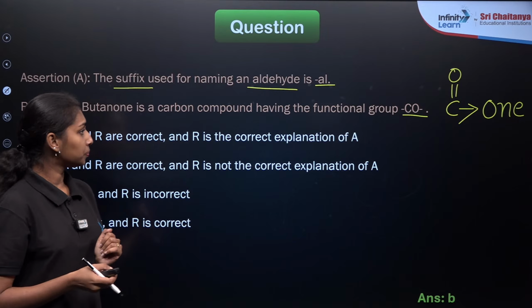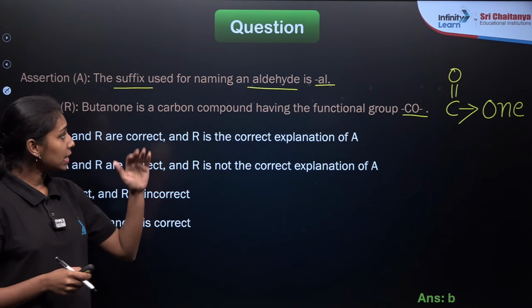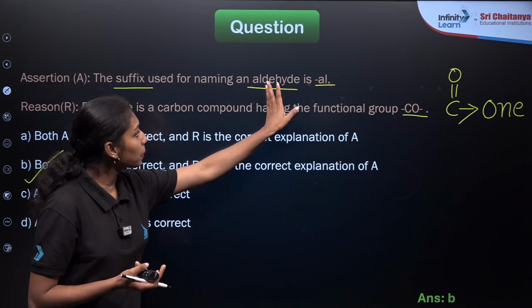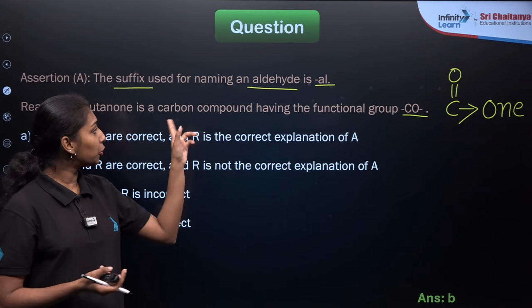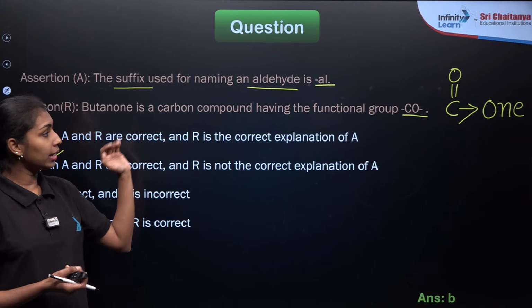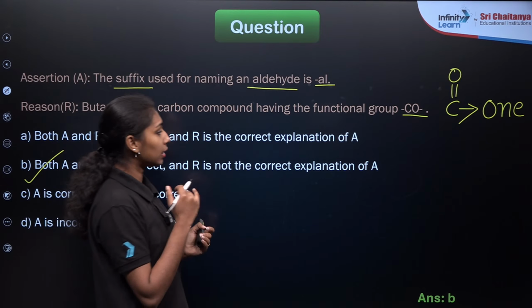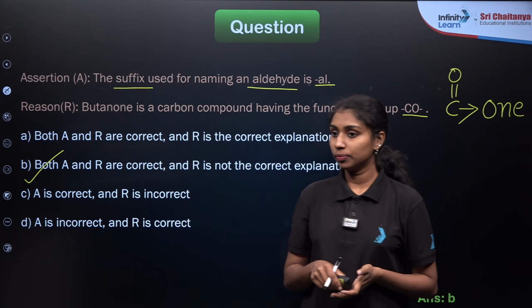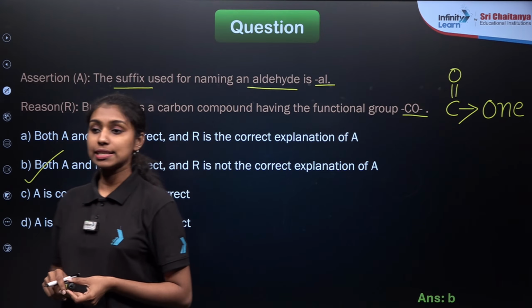Is that clear? So both assertion and reason are true, right? But it is not the correct explanation. Why? If you want to explain the first statement, the assertion, we need to give the example as butanal, right? Butanal. Then it will be the correct explanation for the question. So option B will be the correct answer here. Is that clear, everyone?